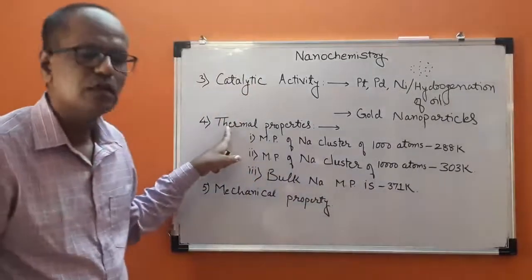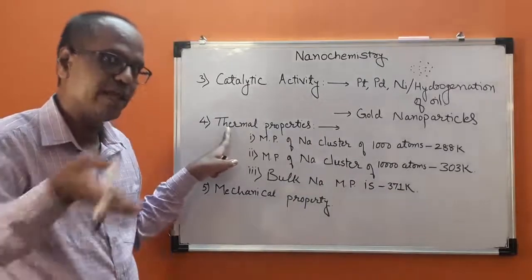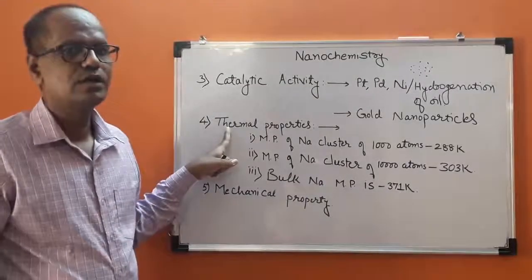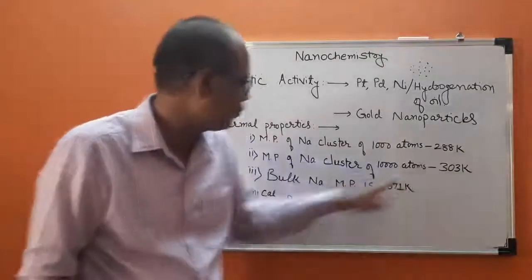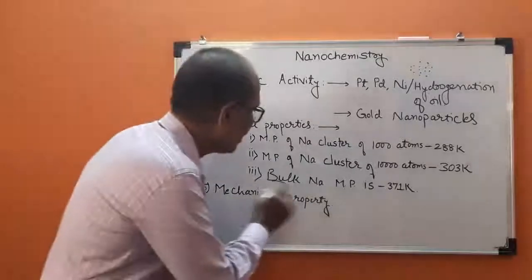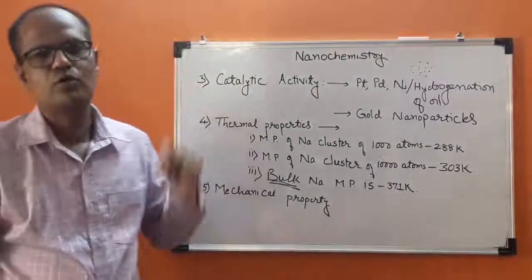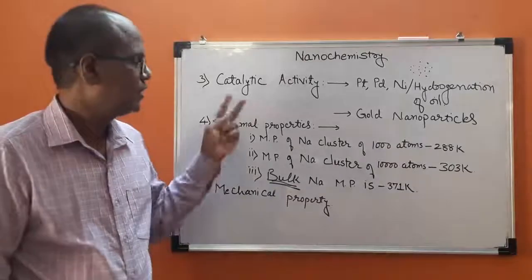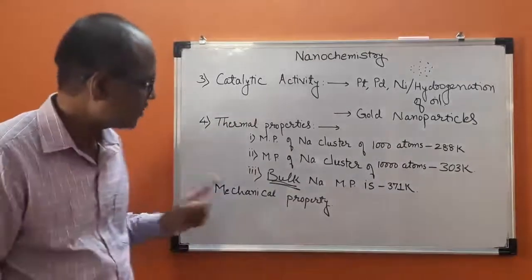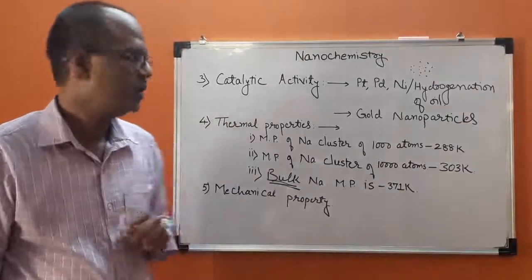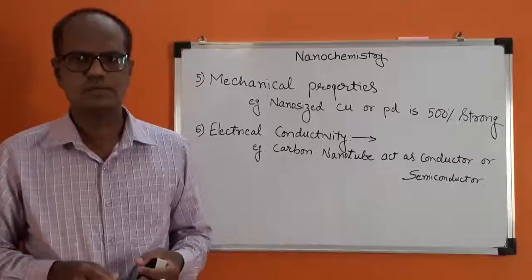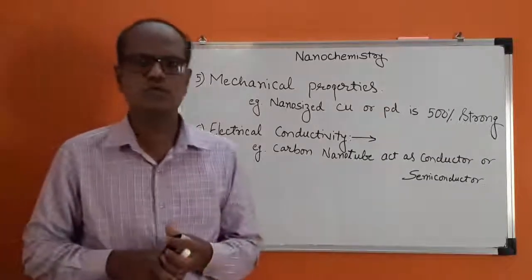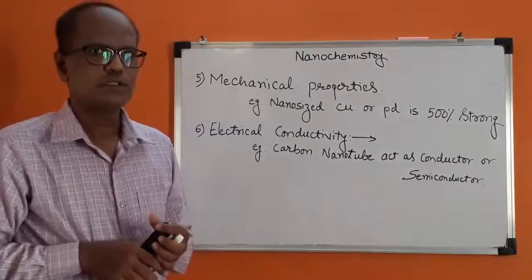It means that a nanomaterialized substance has a different melting point as compared to the bulk material. This is one of the most important characteristics of nanomaterialized substances. After that, mechanical property. Let me rub this and let me go ahead. Now we are going into details of mechanical properties.